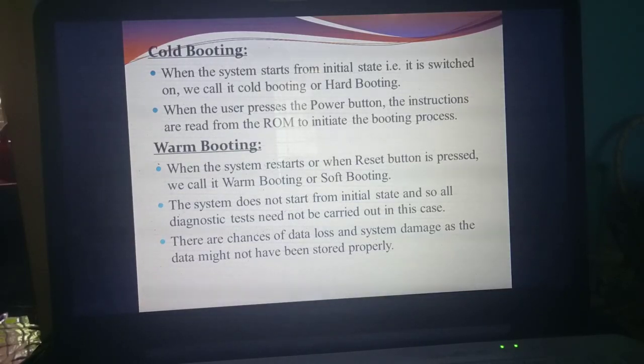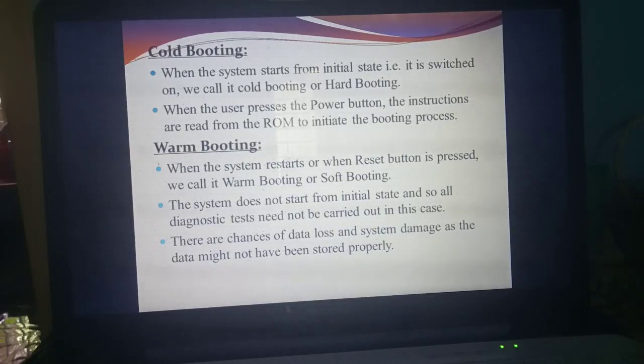So here in warm booting, once you restart the system or the reset button is pressed, the chance of data loss will happen. Understand what we mean by warm booting? When the system restarts or when the reset button is pressed, that booting is called warm booting, or soft booting.